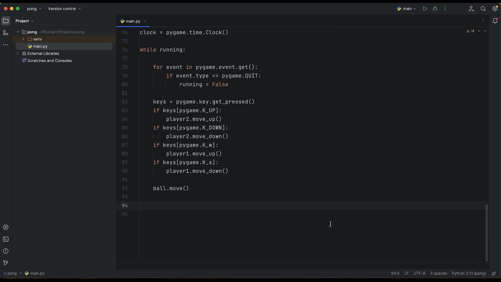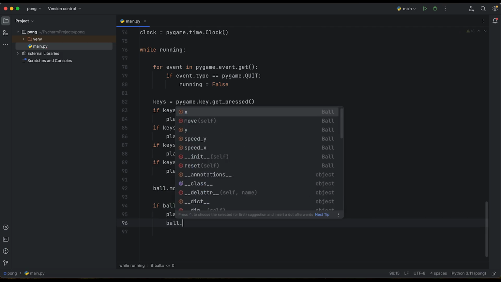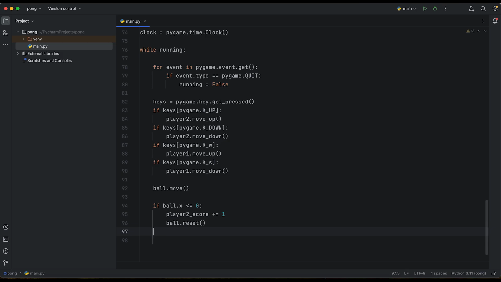Okay, but right now we need to check the score of the ball. So if ball.x is smaller or equal to 0, then who's got the score? Because right now we are creating the score points. So right there, player 2 is going to have a score, so plus equals 1. And we reset our ball, so it will go to the middle of the screen.